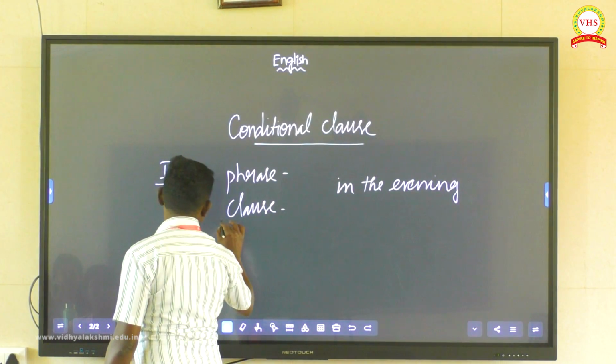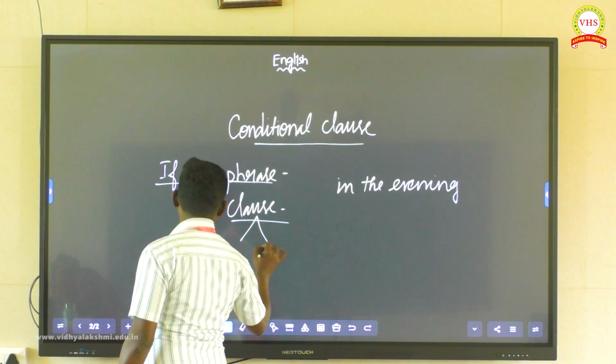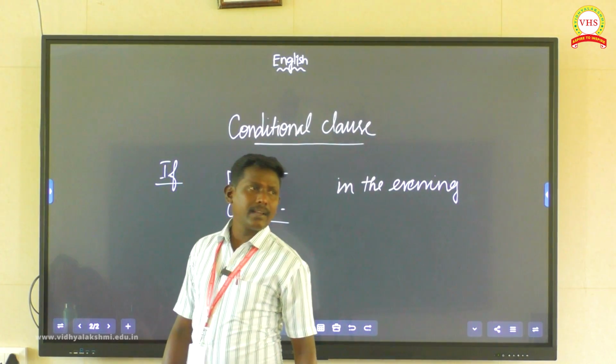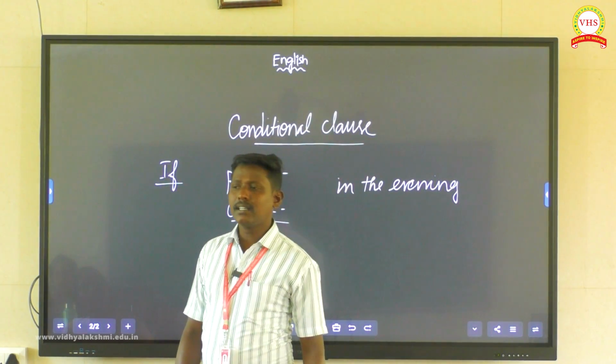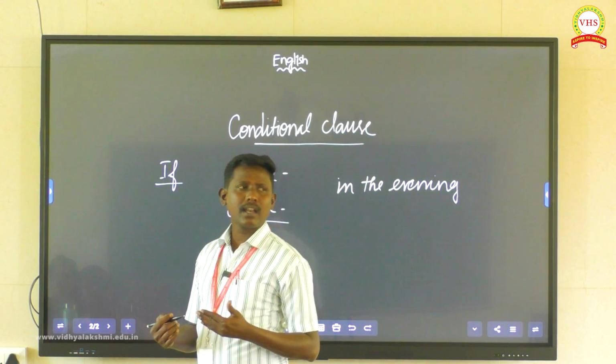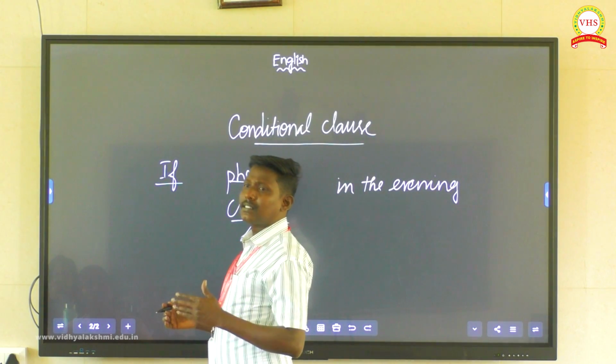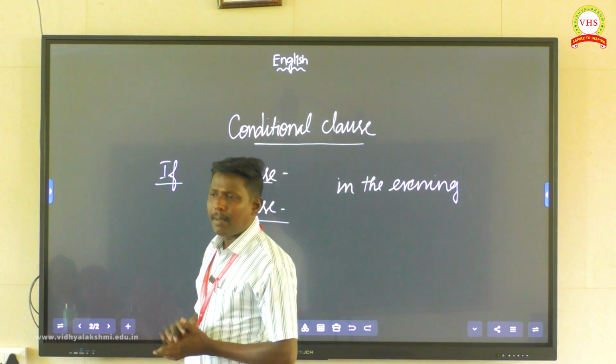At the same time, two types of clauses are there. What are they? Subordinate clause and main clause. You must know what is a phrase and what is a clause. A clause is a group of words. A phrase is a group of words. Two types of clauses: subordinate clause and then main clause.